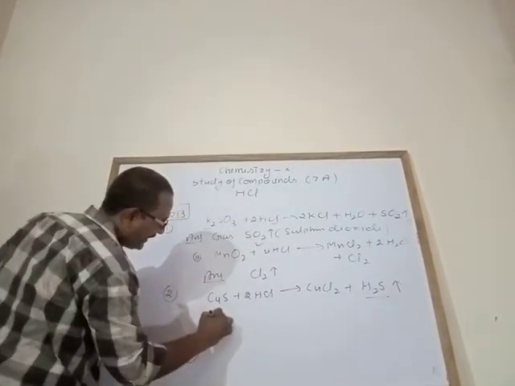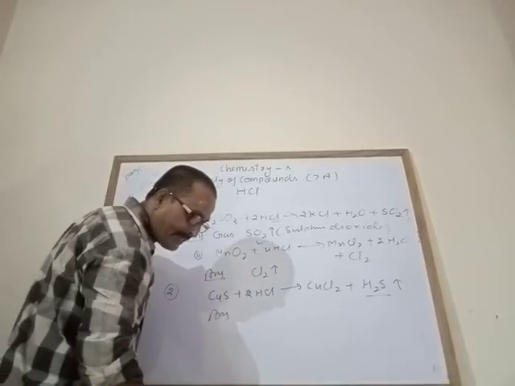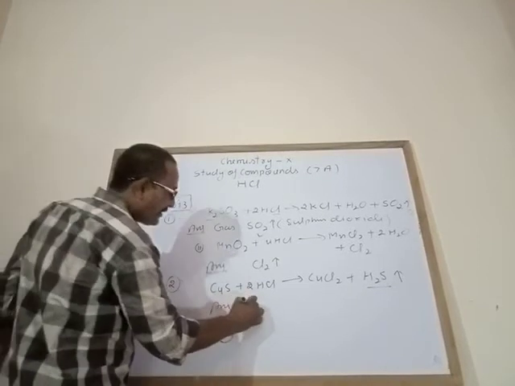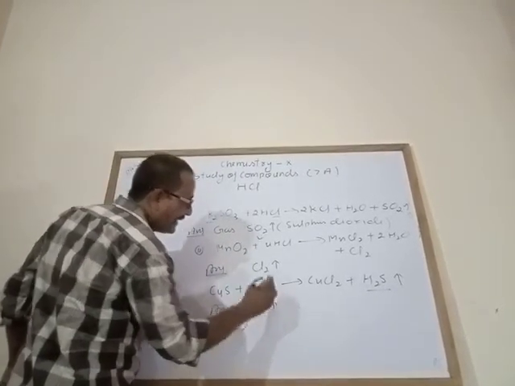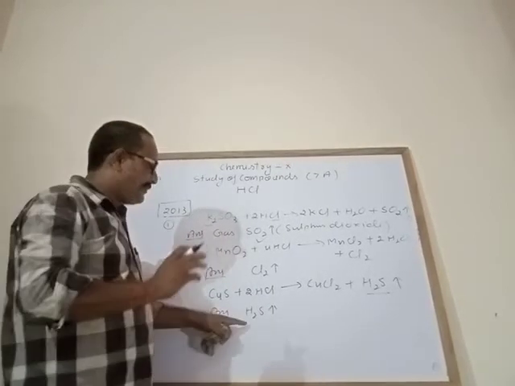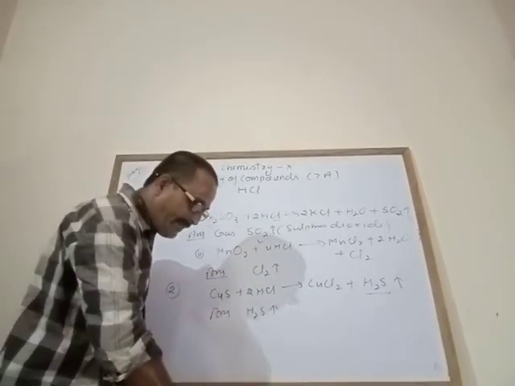Your answer is that. Only one observation is asked here: the gas formed, and the smell of this gas is just like rotten egg.